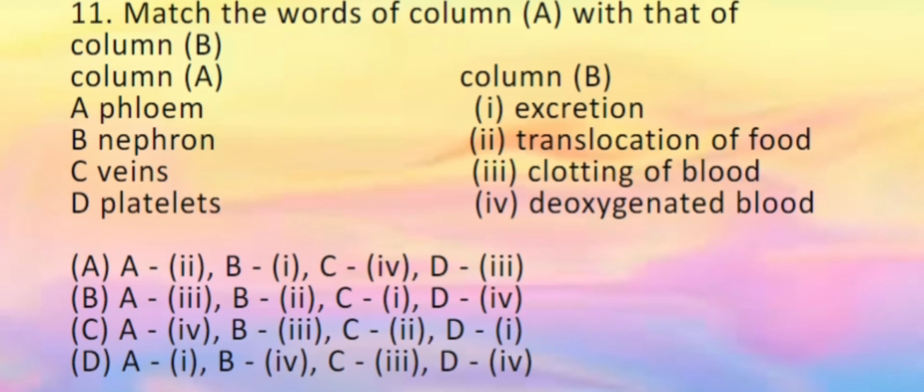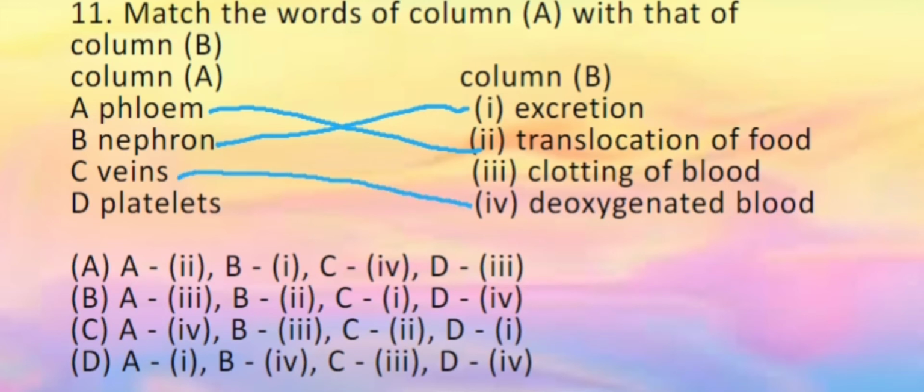Now comes a match the following question. Here column A and B are given. First we have phloem. Phloem is related to the translocation of food within the plant body. The nephron, just now we saw, is related to excretion, that is the filtering unit of the kidney. Veins carry deoxygenated blood. Platelets are blood cells helping in clotting of blood. So now let us see which option is correct. A, phloem is translocation, A2. Only one option is coming, so easy to find out. Then B1 we will just check. Yes, C4 and D3. So option A is correct here.